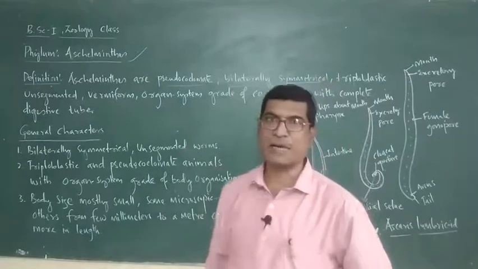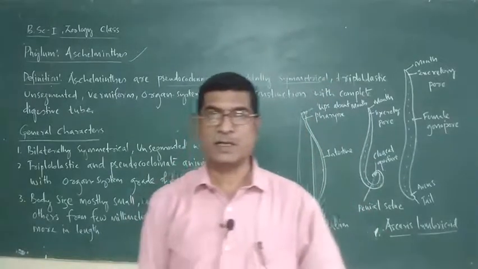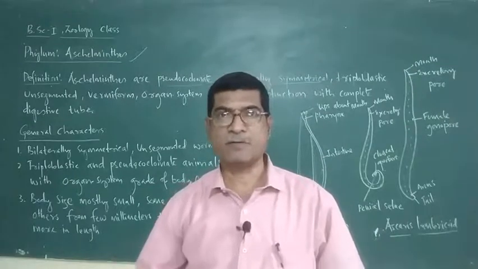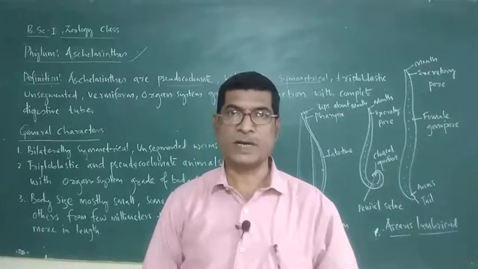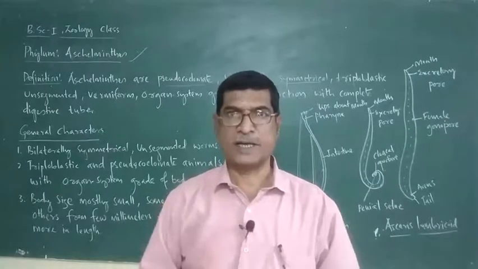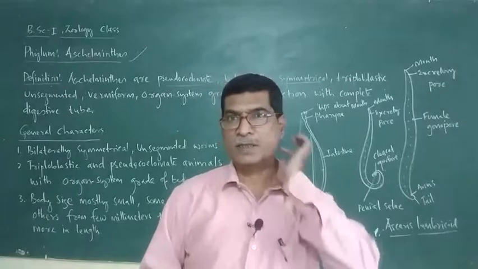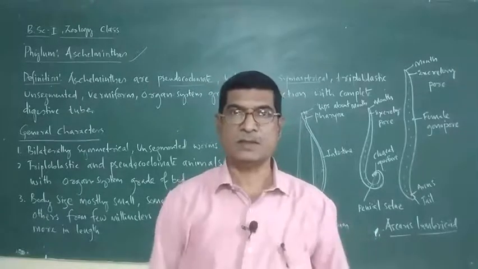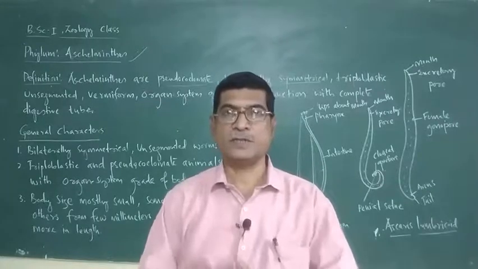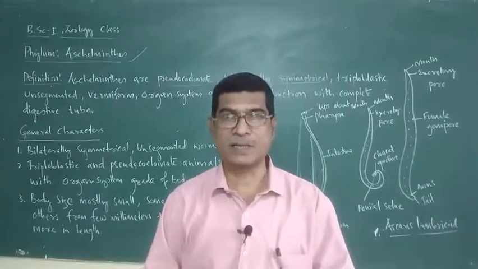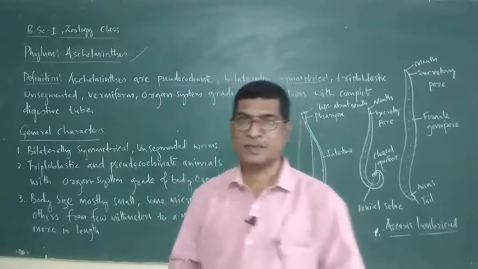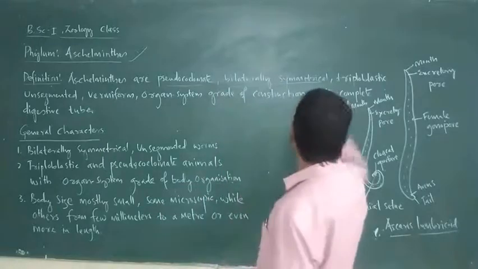They are pseudocoelomates, bilaterally symmetrical. Yes, they are bilaterally symmetrical. This nature of symmetry started from the earlier phylum Platyhelminthes onwards. So if you cut the animal along the central axis, you will get two lateral similar halves, right? Therefore, such type of symmetry is called bilateral symmetry. So these animals show bilateral symmetrical nature.